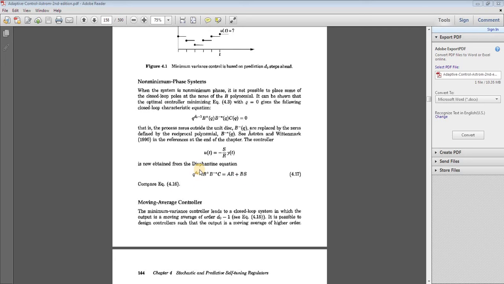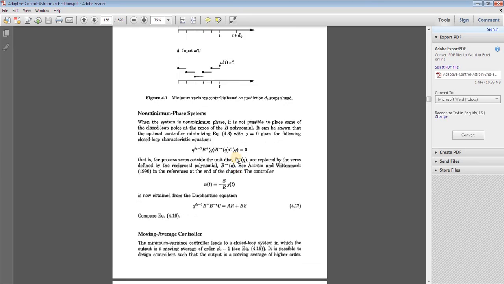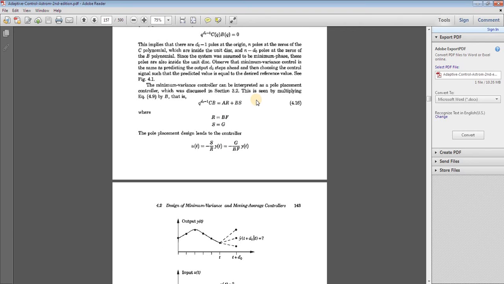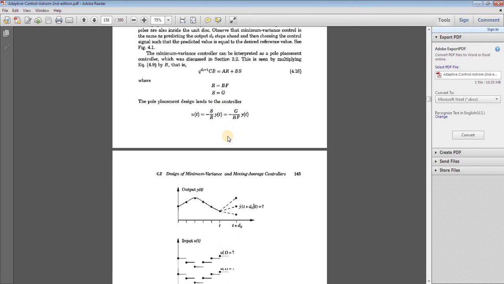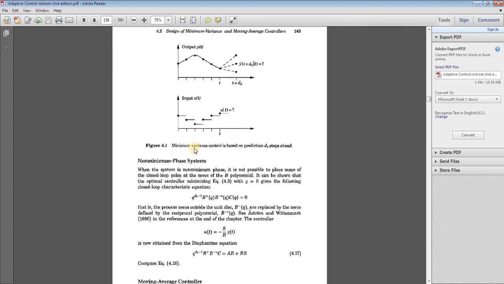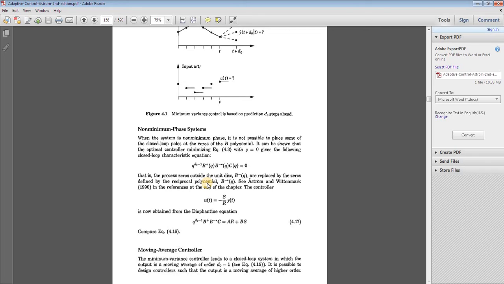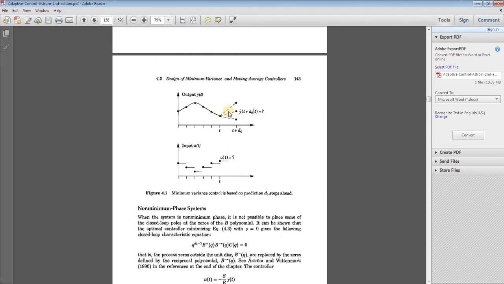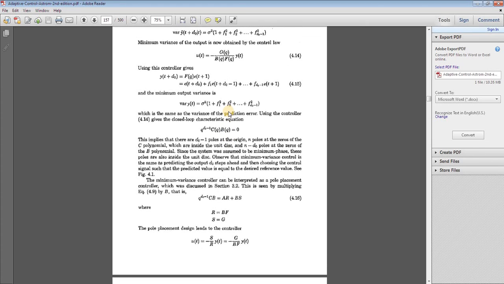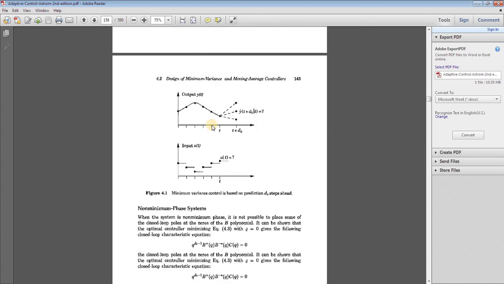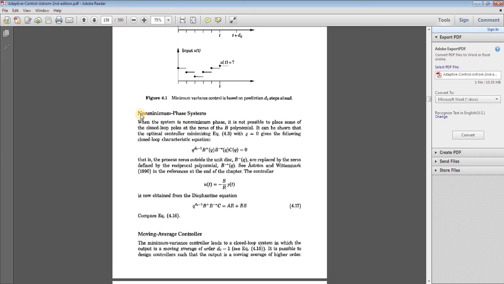In the previous lecture we have seen minimum variance control and the derivation of minimum variance control. Now we are going to have a look at the moving average controller, which is a generalized form of minimum variance control. In the case of minimum variance control, the control penalty factor is 0.